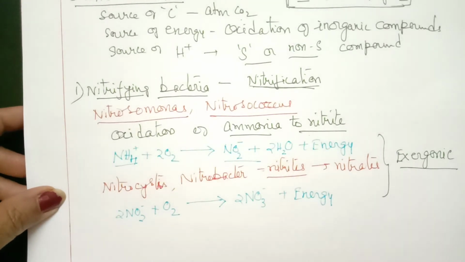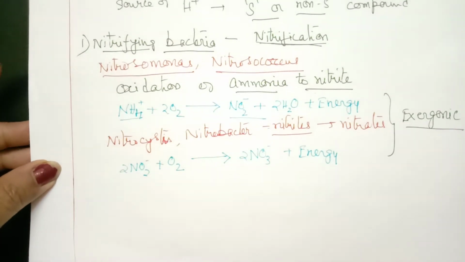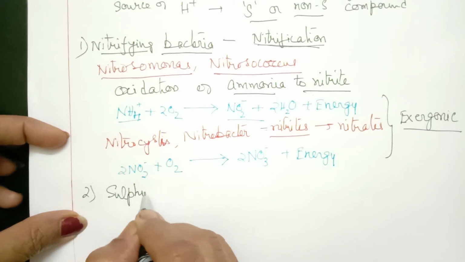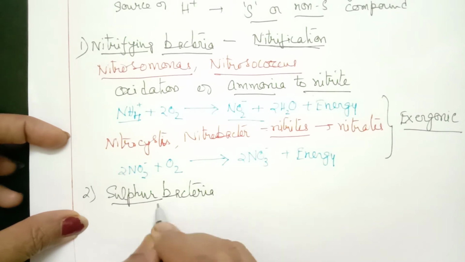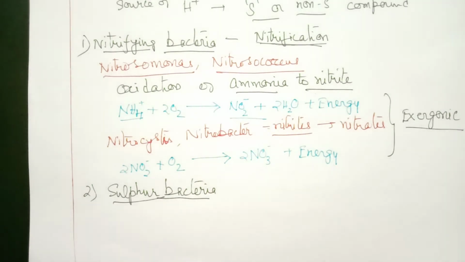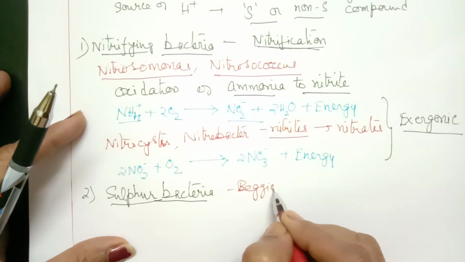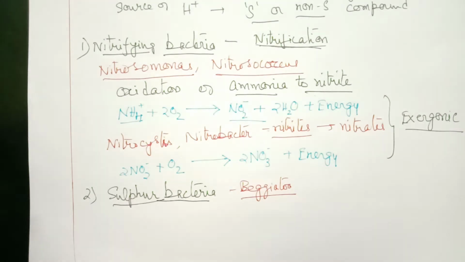Another example in chemoautotrophs is sulfur bacteria. So here sulfur compounds are used. In sulfur bacteria we find one example where hydrogen sulfide is used. The example I'll give you is Beggiatoa.